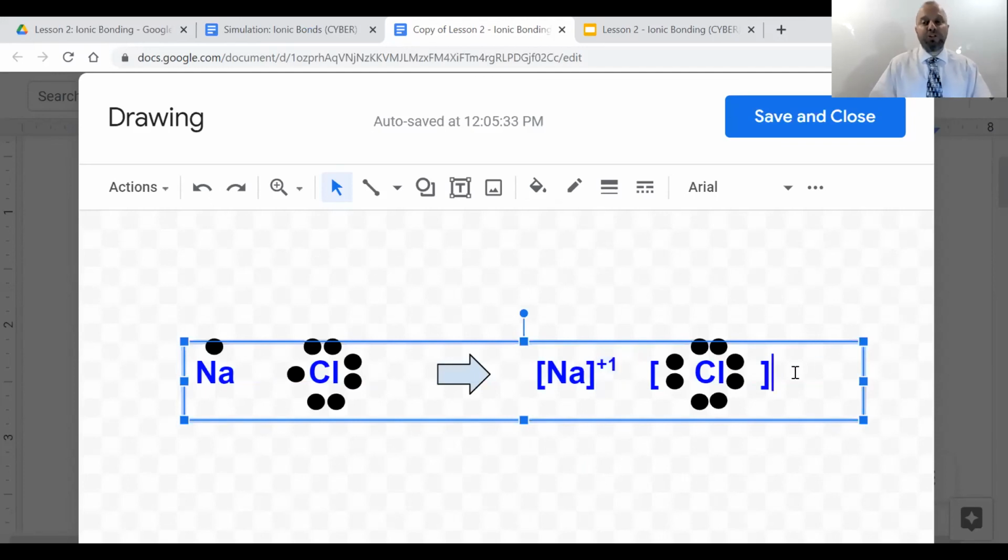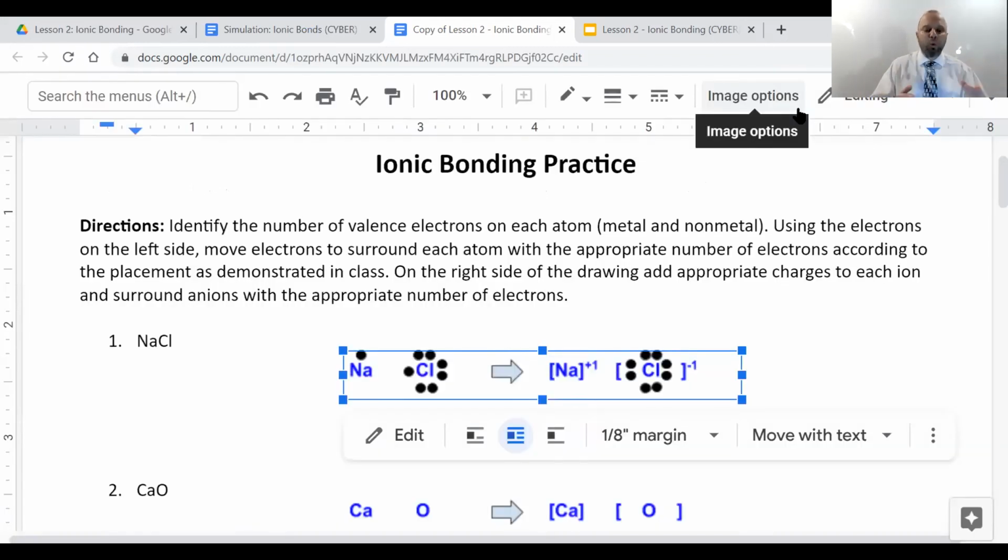And for chlorine, which is now chloride, it is a negative 1 charge. So again, write negative 1, hold down Control, hit period to make that into a superscript. Once you are done, you can hit Save and Close, and your work will be saved to your paper.